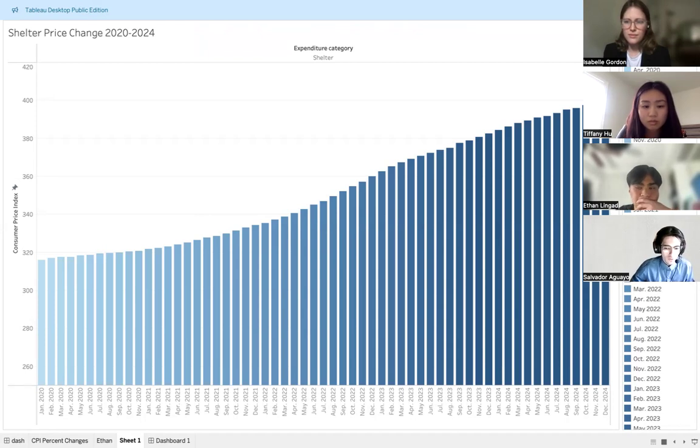Looking at our chart with the x-axis including the months and the y-axis showing the consumer price index, we could see a gradual increase from January 2020 to mid 2021. And then following those years, it's a lot more of a faster acceleration in consumer price index.